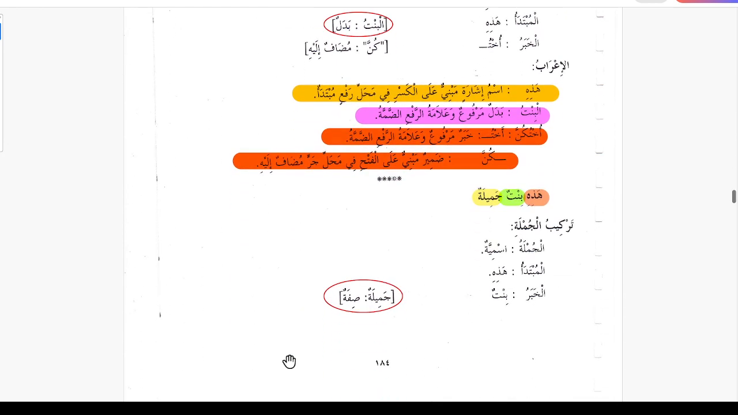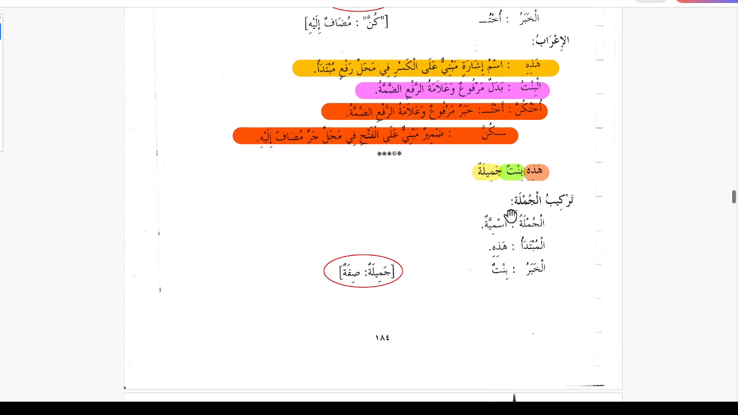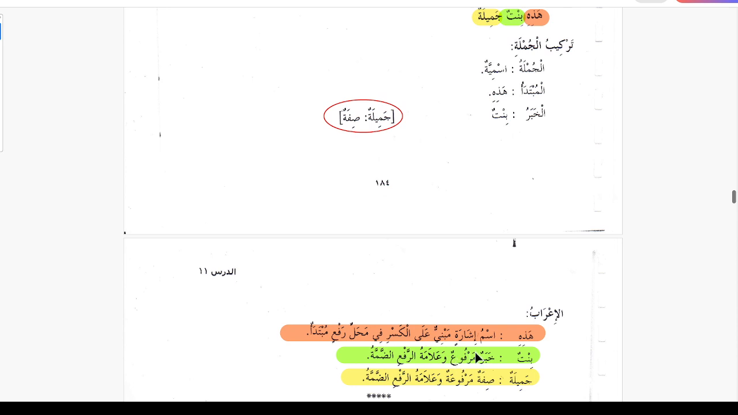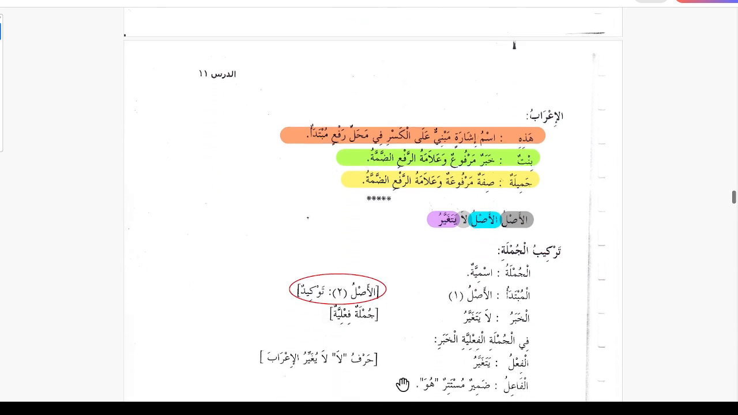And then next is hazihi bintun jamilatun. This is a beautiful girl. So again this is jumla ismiya. Hazihi is mubtada, bintun is khabar, jamilatun is the sifa for bintun. So hazihi ismu isharatin mabnun alal kasri fi mahalli rafin mubtada. Bintun is khabrun marfun wa alamatu rafi ad-damma. Jamilatun is sifatun marfuatun wa alamatu rafi ad-damma. Simple sentence.